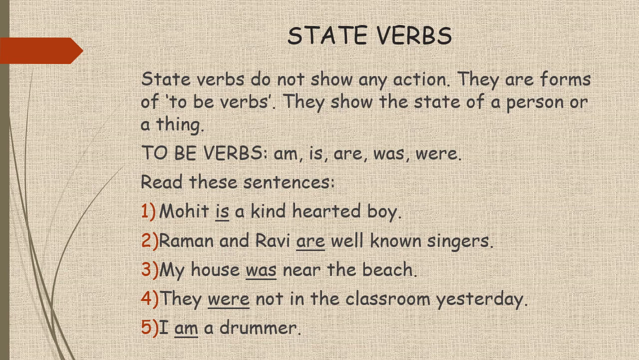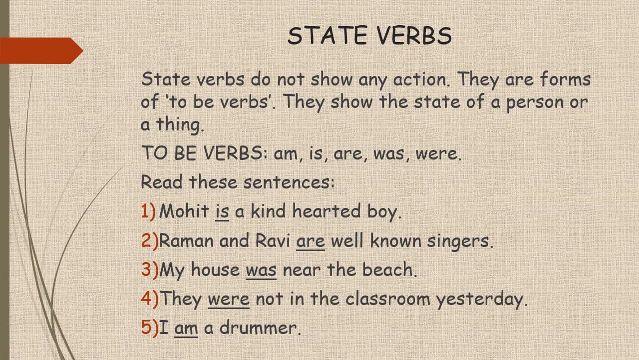Let's move on to state verbs. State verbs do not show any action. They're forms of to be verbs. They show the state of a person or a thing. Is, am, are, was, were are called be forms of verbs. They also tell us the time of action.